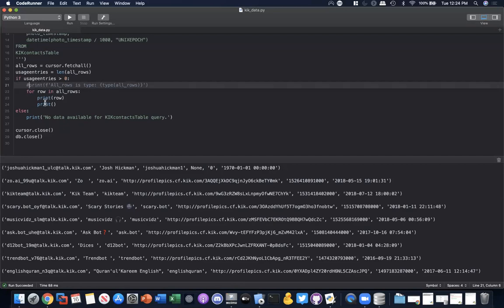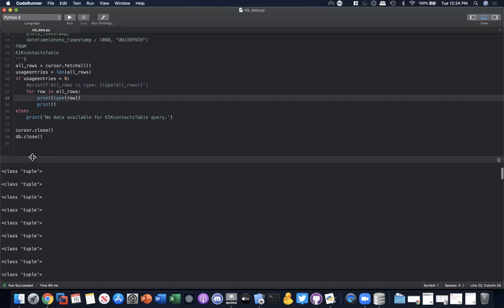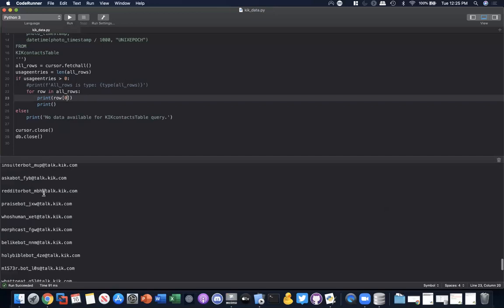So let's quickly do a couple of type checks here. I'm curious what type of data it is. So I'm going to type row. So it's a tuple, right? We get tuples for each row of our results, right? And same thing as a list, you can access them by index location. Let's do 0. And let's run it. You see that? Does that make sense?